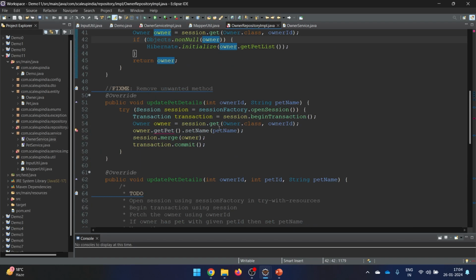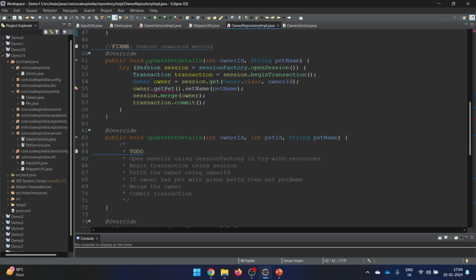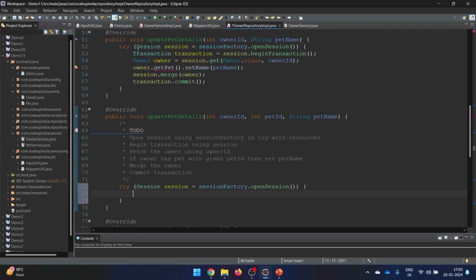There also we have this pet details. We will obviously remove the previous method, but first see here what are the new things. It says open session factory, try with resources. I'll copy this particular part and paste it out here. Then they say begin the transaction. Again I'll copy this and paste it out here. Then they say fetch the owner using owner ID. Again I'm going to copy this and paste it out here. So that is going to be owner.